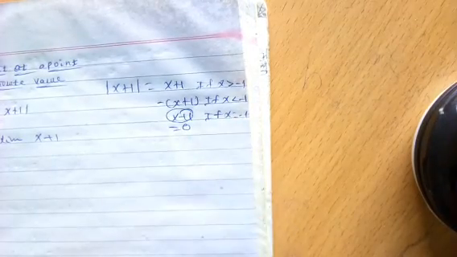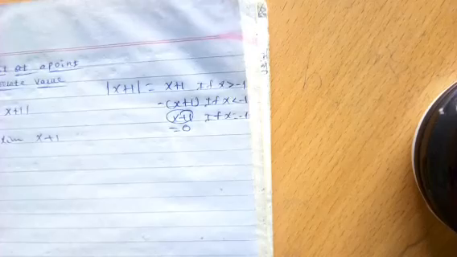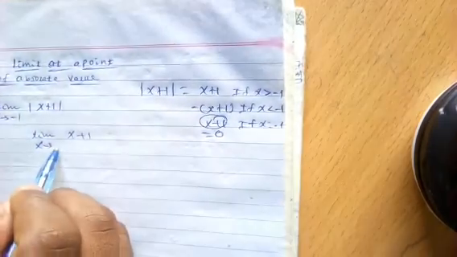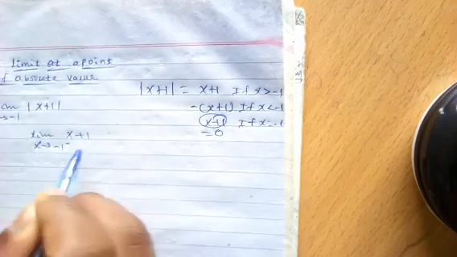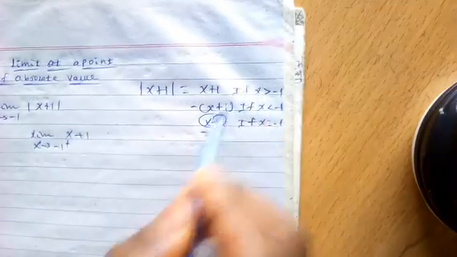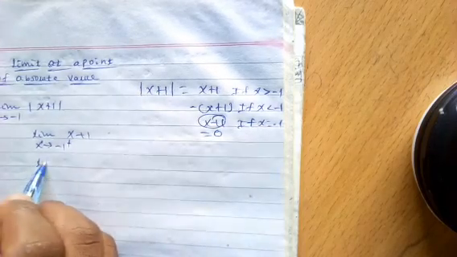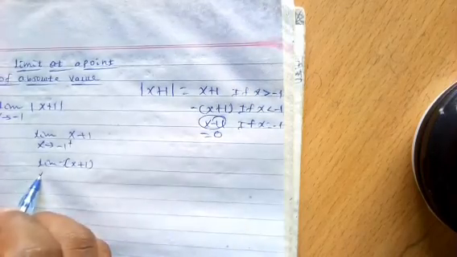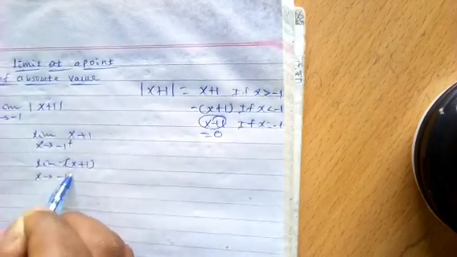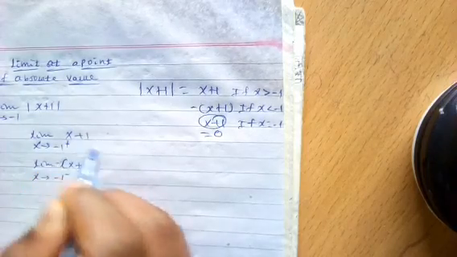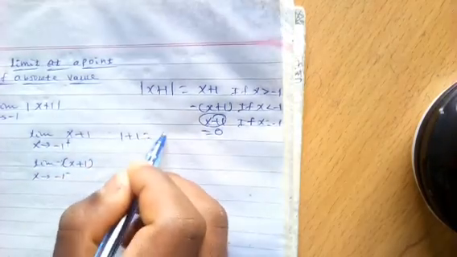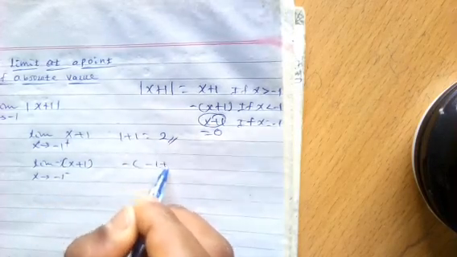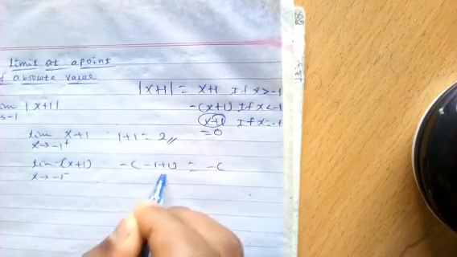If x equals minus 1, then you have to use two alternatives. That means limit of x plus 1 as x approaches minus 1 from the positive side, that means greater than, and limit of negative x plus 1 as x approaches minus 1 from the negative side. Substituting, 1 plus 1 equals 2. Substituting minus 1 into negative x plus 1 gives minus 1 plus 1, which is 0.